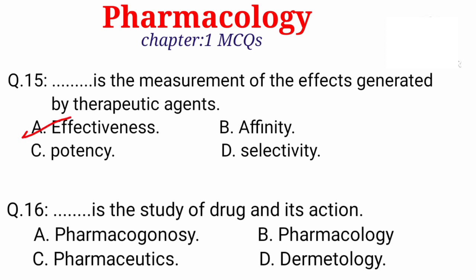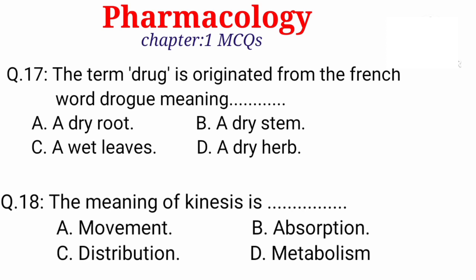Question number 16. Dash is the study of the drug and its action. Option A. Pharmacognosy. B. Pharmacology. C. Pharmaceutics. D. Dermatology. Right is option B. Pharmacology. 17. The term drug is derived from the French word drogue, meaning dash. Option A. A dry root. B. A dry stem. C. A wet leaves. D. A dry herbs. Right is option D. A dry herbs.